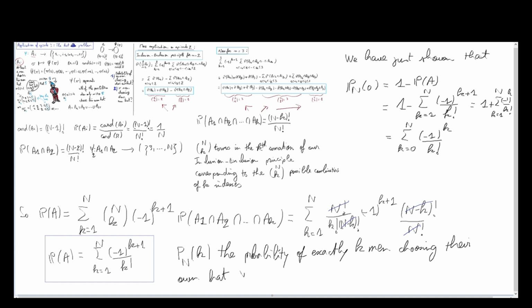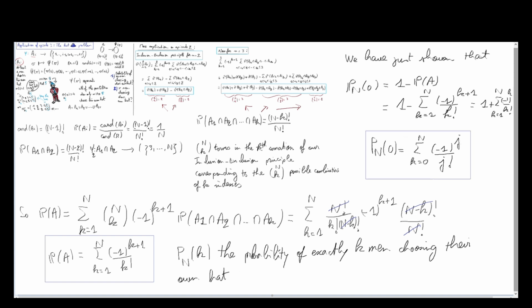We're going to use another letter here because it's more convenient. I'm going to use the letter J. So we have Pn of 0.